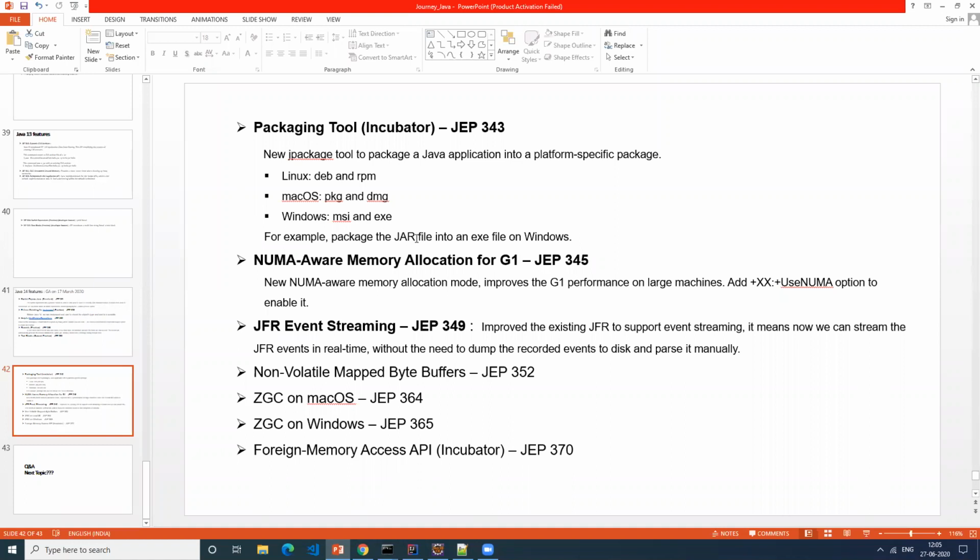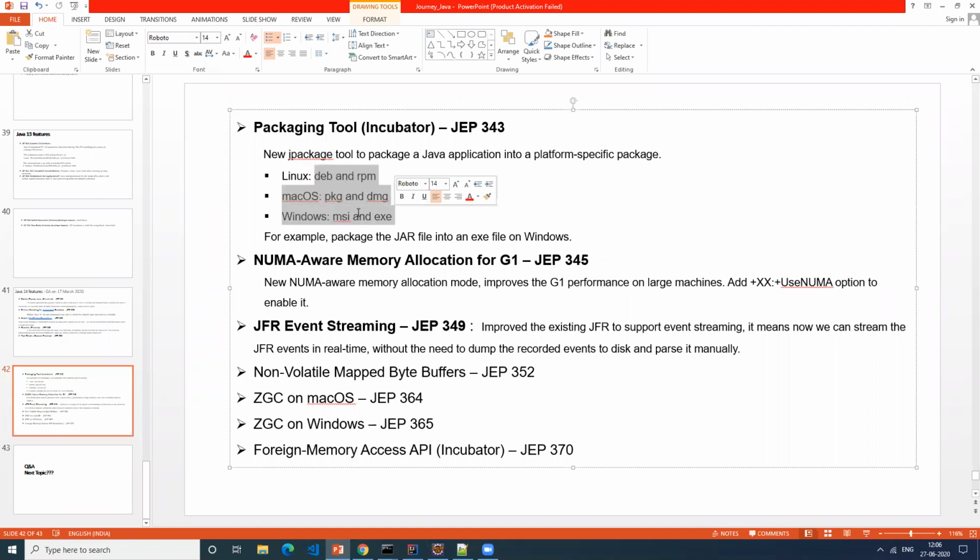So there is an improvement to it. A new tool they added called jpackage. So how do you want to generate your application into different platform-specific EXEs, platform-specific packages? You can use jpackage, and you can execute it and generate them. That's how they are actually helping us to run it.